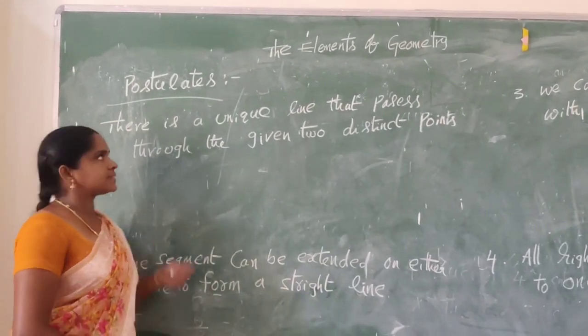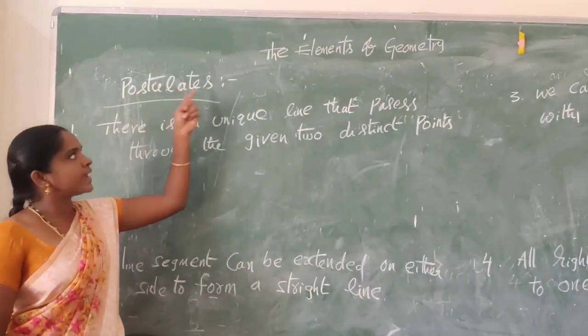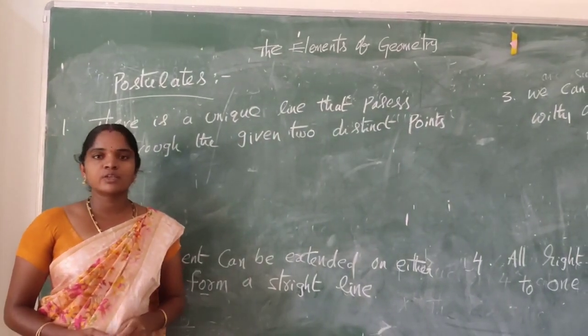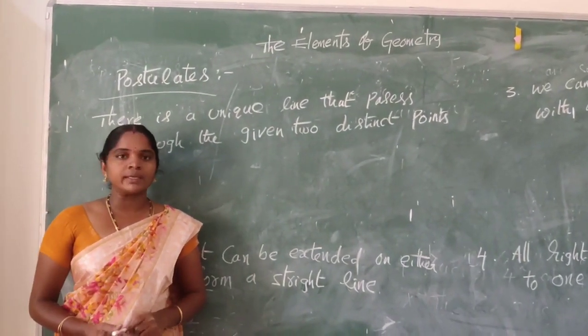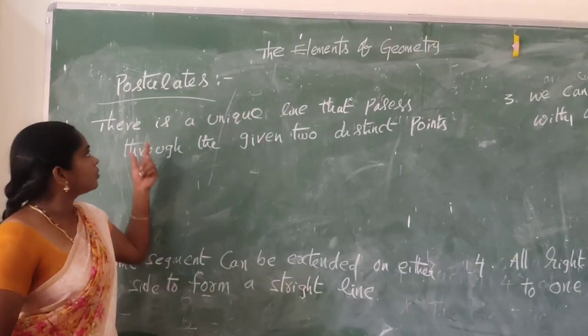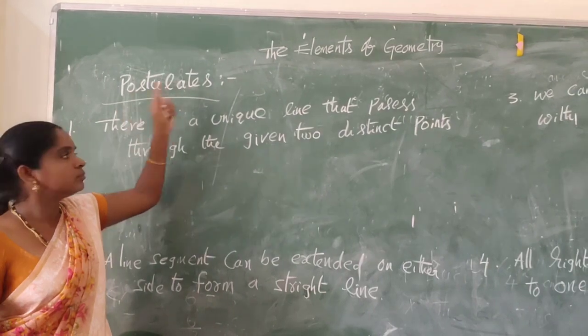Next, postulates. Postulates are used only for universal truths in geometry. So let us discuss some postulates.